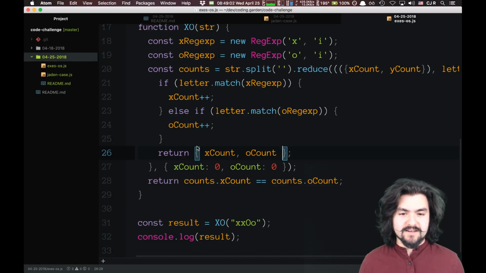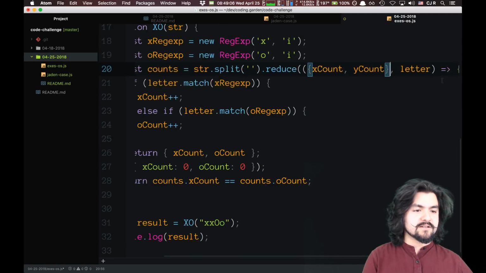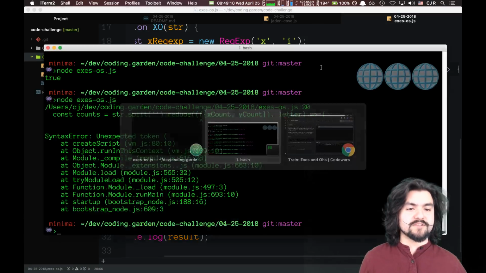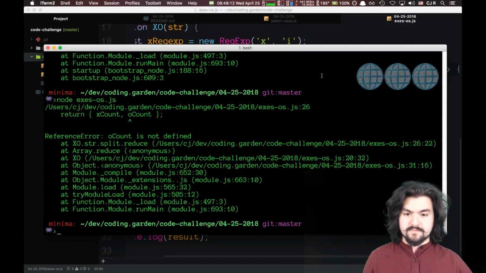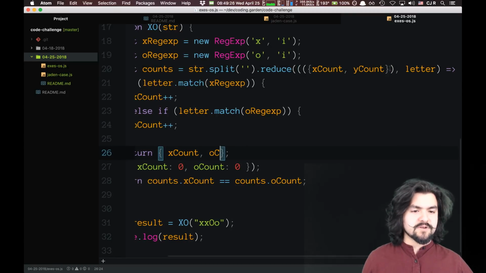We might not need the extra parentheses here. Yeah, so this says the first parameter, pluck out those two properties from the object. Count is not fine. Can I not do this? Can I not destructure only one parameter from a function? Okay, disregard me.